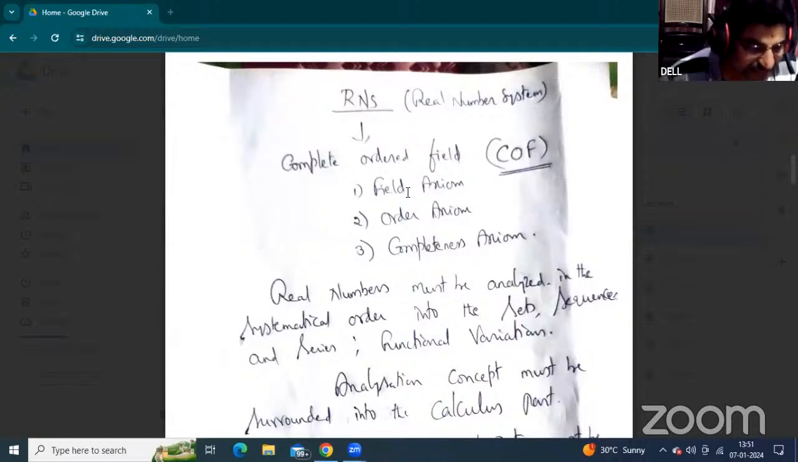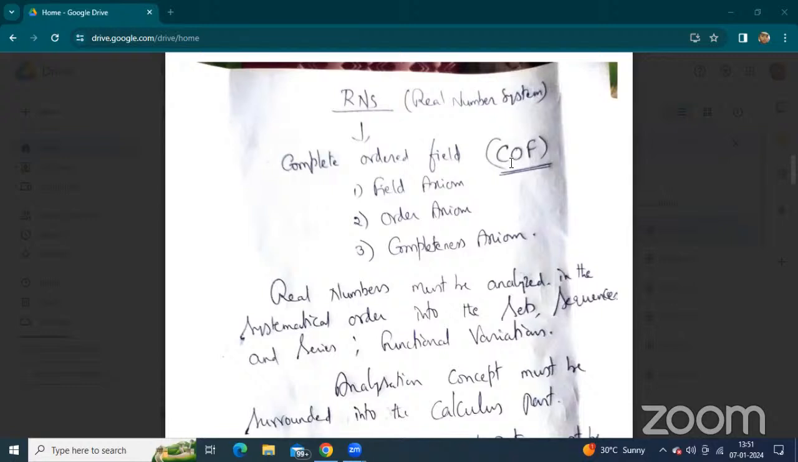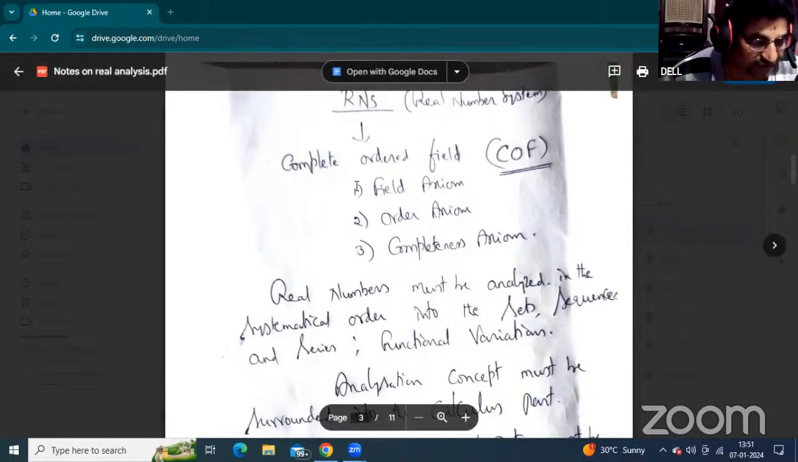The field axiom: any non-empty set with a mapping is said to be a field if it has a unity and it is commutative, and the third one, please listen carefully: any non-zero element must possess its multiplicative inverse. When these three conditions are satisfied, that is called a field.